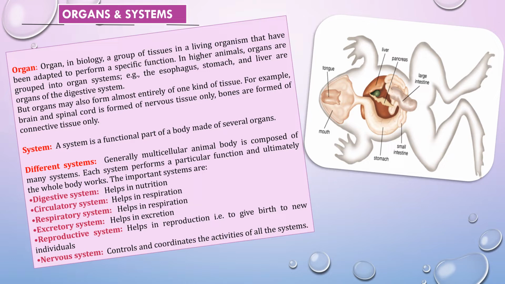Like digestion occurs, circulation of blood occurs, we can respire, the excretory system also works, even the reproductive system also works. But if the brain stops working, that means it can affect all the systems of our body as well as an animal's body. Hope you have understood.